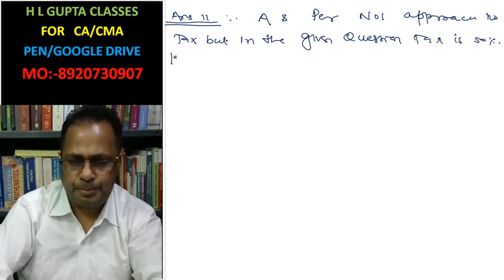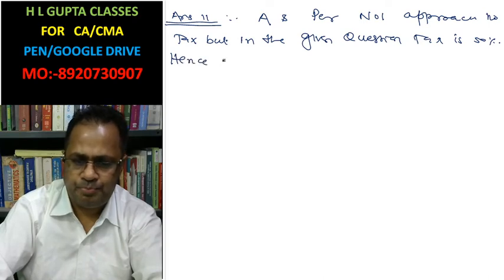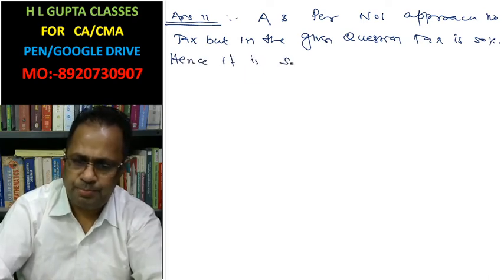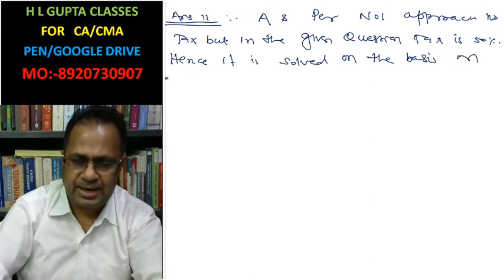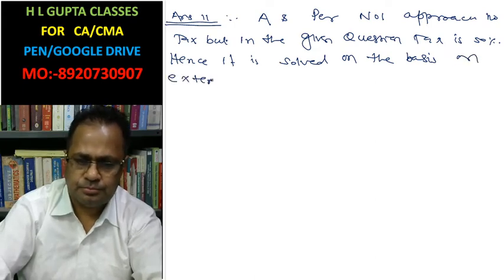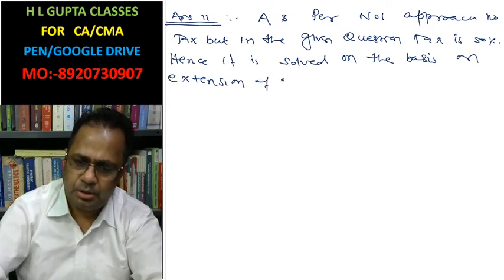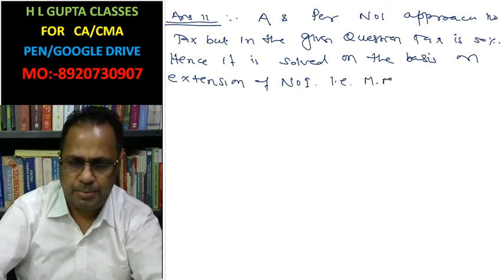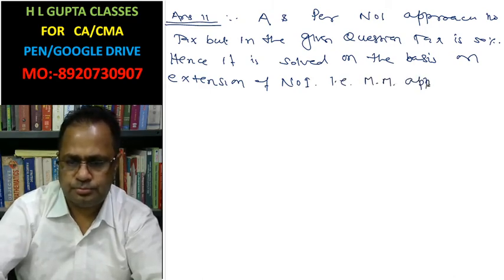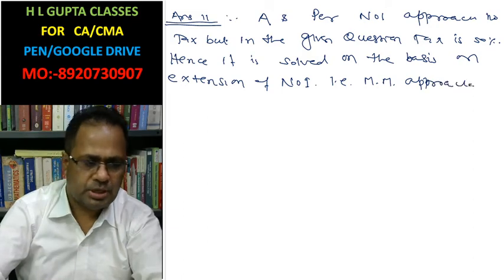Hence, it is solved on the basis of extension of the net income approach.